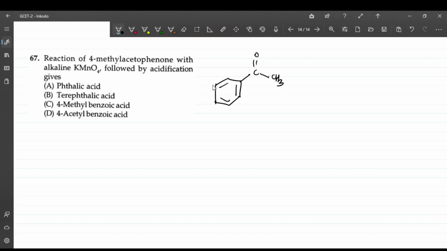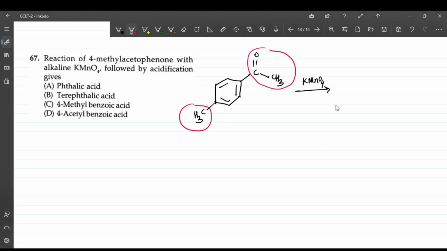This is first, second, third and fourth. This is 4-methyl. You are using KMnO4 in an alkaline medium, followed by acidification. After acidification, this will be oxidized to a carboxylic acid, and this will also be oxidized to a carboxylic acid.